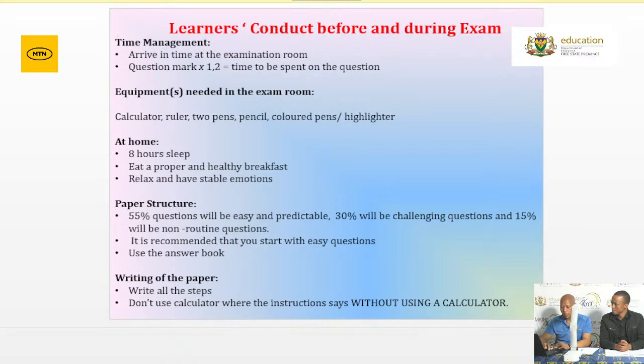Remember, grade 12, now 55% of questions will be easy and predictable. Now, this 55, we get it from the knowledge. Remember the cognitive level. We get it from the knowledge as well as the routine procedures. Very important. Then the 30% will be challenging, which then will be from the complex. And then 15% we'll get it from non-routine, which we call the problem solving. It's not that difficult, remember. Those questions are unforeseen. We haven't seen that question before.